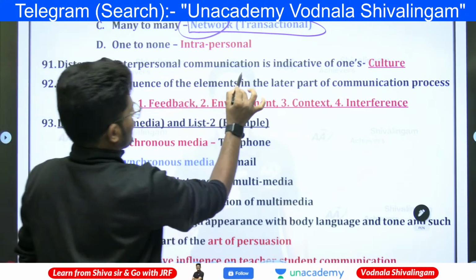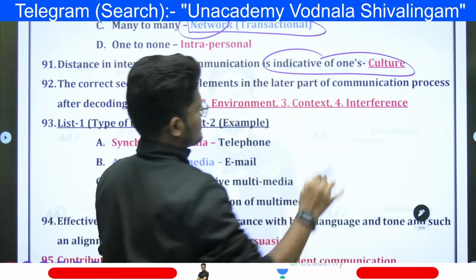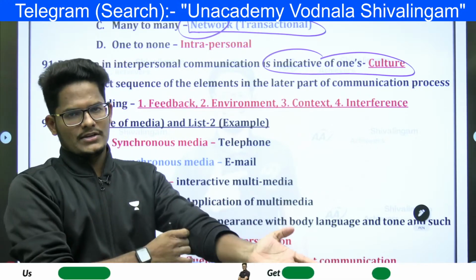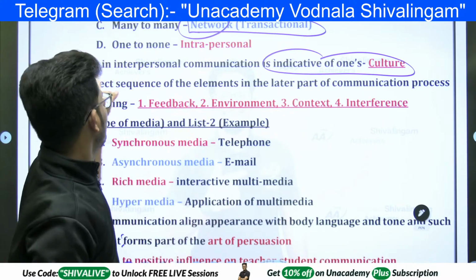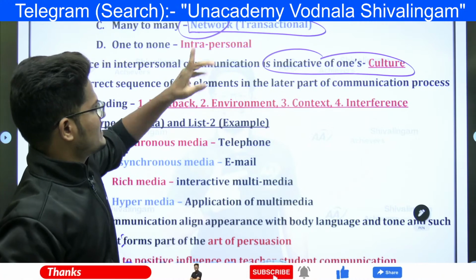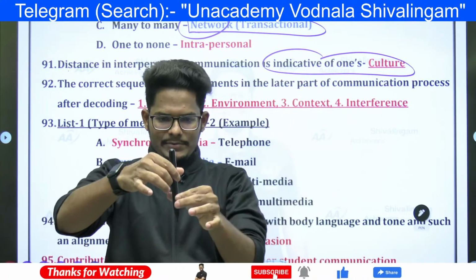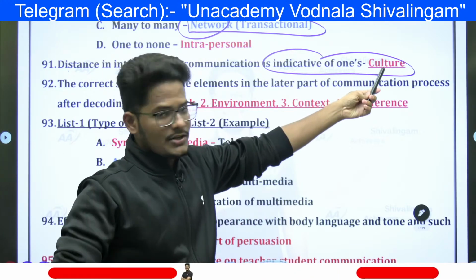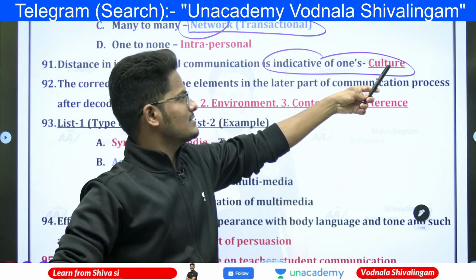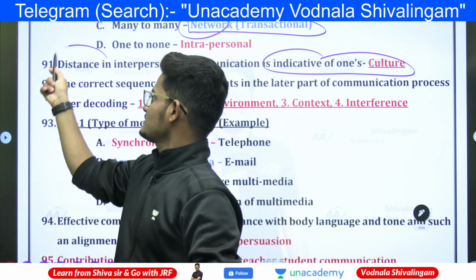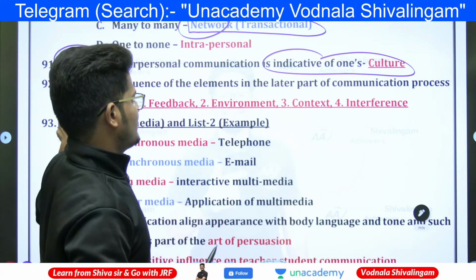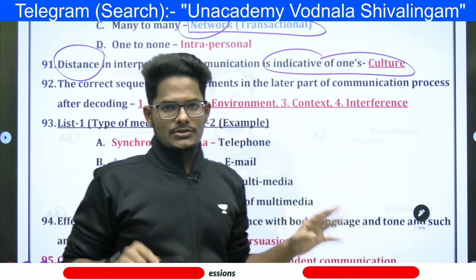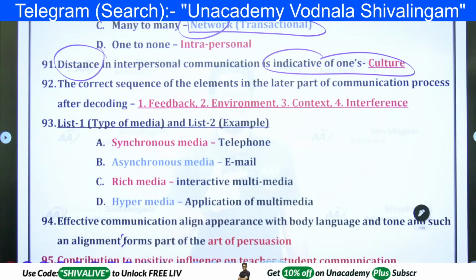Distance in interpersonal communication is indicative of one's own culture. Just now we discussed, based on the culture or language only, the classroom communication will be effective. According to the culture and the language, we need to decide. Distance in interpersonal communication is indicative of the culture. I am in Hyderabad. You people are in other parts of India. So based on your language or your geographical area, I can recognize that the culture is different. This is because of the distance. So the distance is a base for recognizing the culture. The culture is a base for recognizing the language. So that's how one is interconnected to the other.